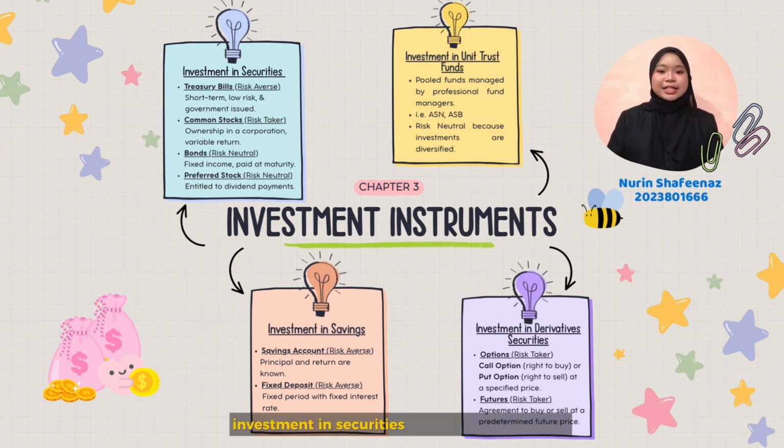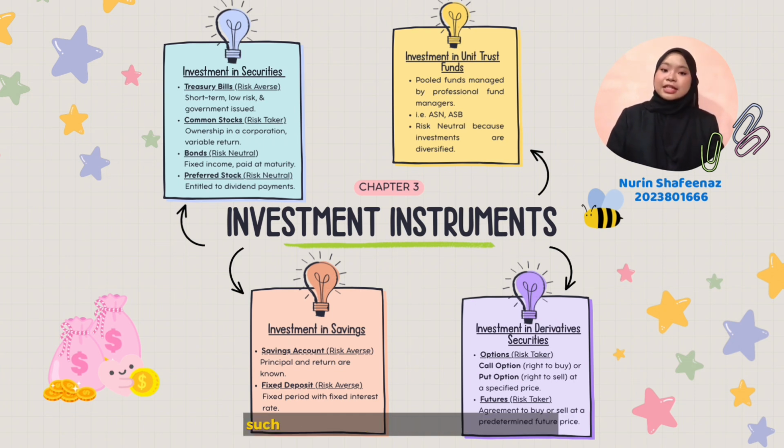Investment in securities includes treasury bills, bonds, preferred stocks, and common stocks. Treasury bills are suitable for risk-averse investors due to their low risk, while bonds and preferred stocks suit risk-neutral investors. Common stocks are more suitable for risk takers because returns depend on market performance.